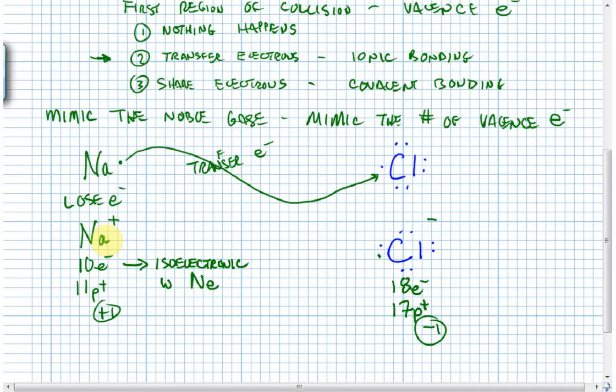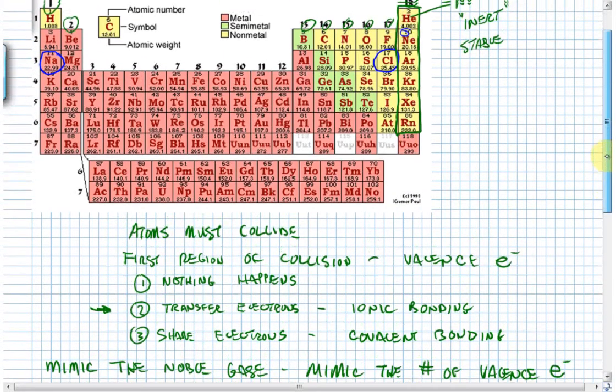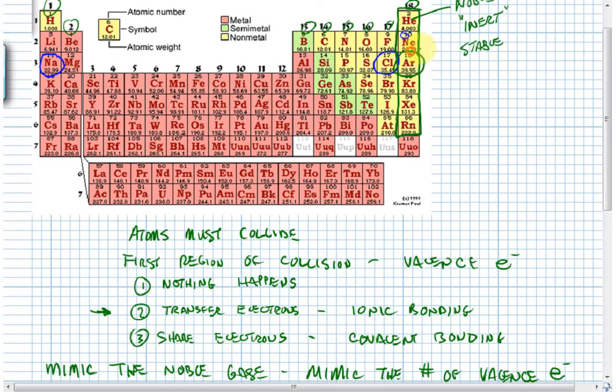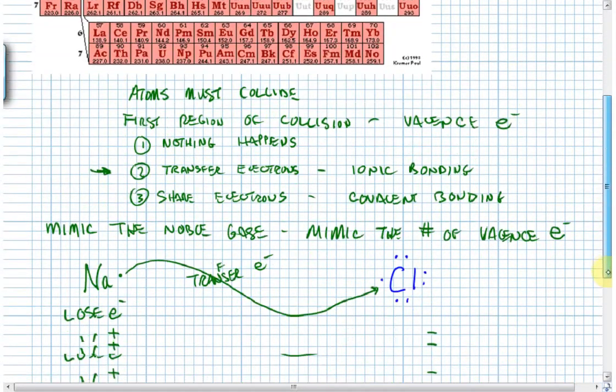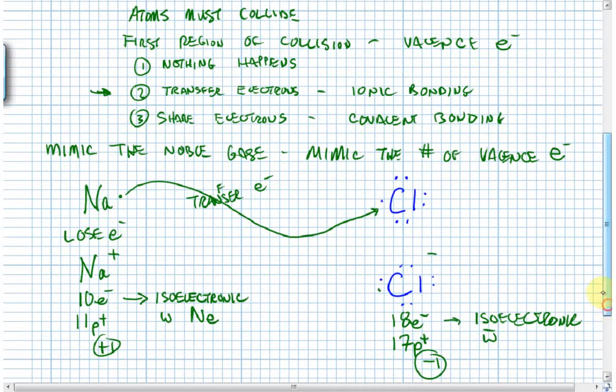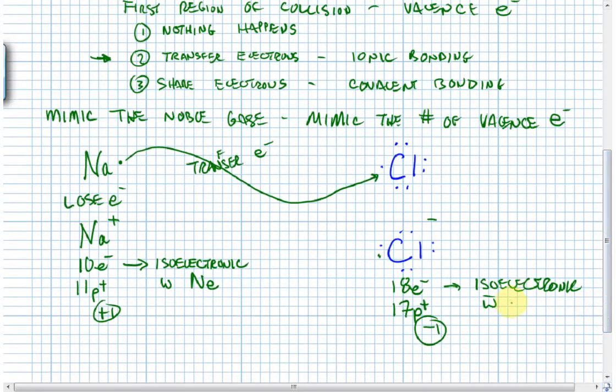On the other hand, chlorine has 18 electrons. Look at the periodic table. By gaining that 1 electron, chlorine has become isoelectronic with argon. Argon has 18 electrons. A chloride ion has 18 electrons.